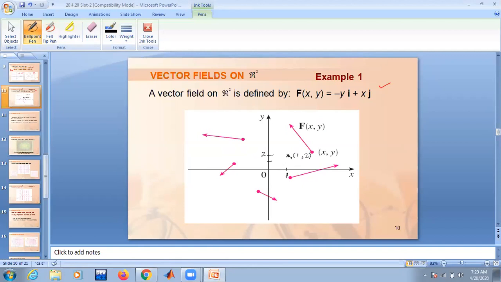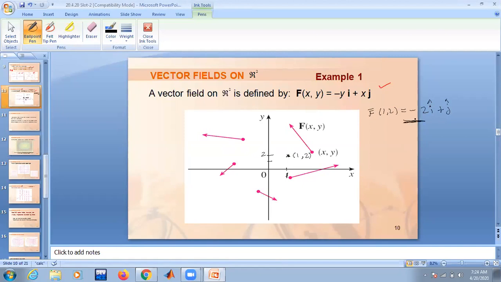At this point I want to associate a direction. So what is f bar of 1 comma 2? According to this definition it is minus 2i plus j. Can you see that?